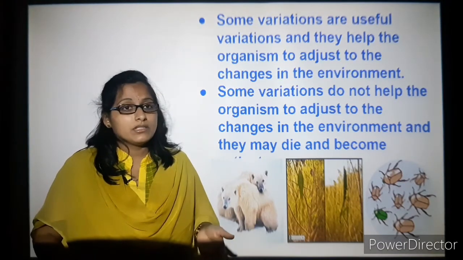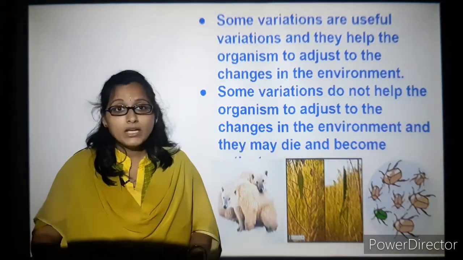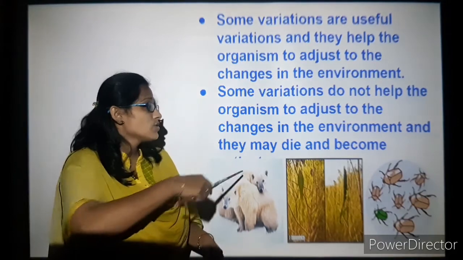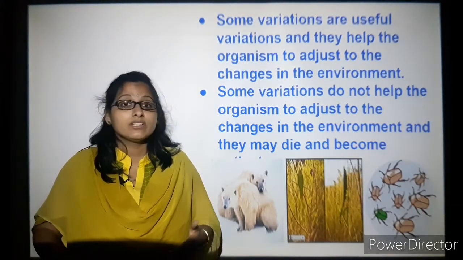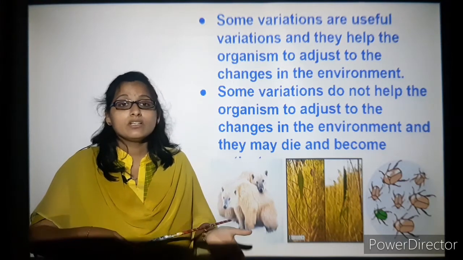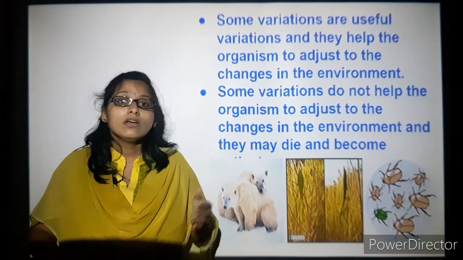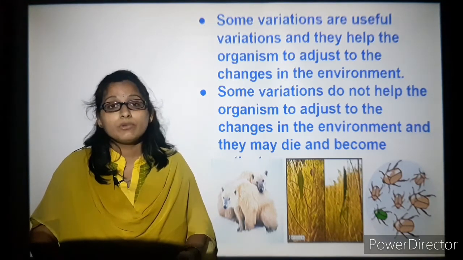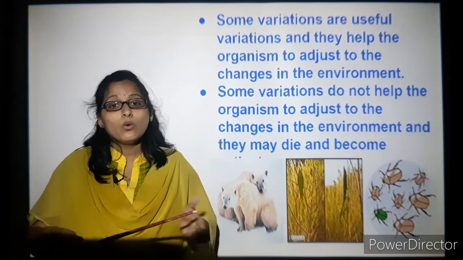Or else what happens? If some variations do not help the organism adjust to changes in the environment, that particular species might not be able to adapt to that environment. If it is not able to adapt, there are chances that that particular organism will die.